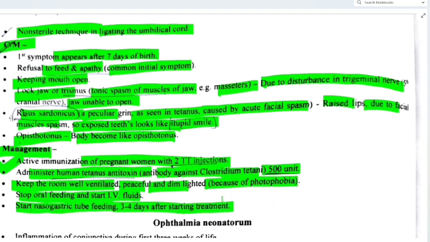So basically tetanus does not come immediately after birth. It comes after 7 days of birth. That's why it is called the 8th day disease. Did you understand that basic concept?